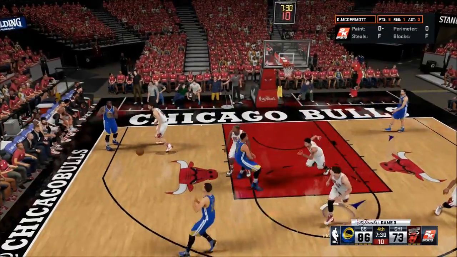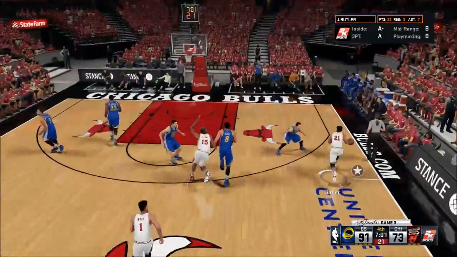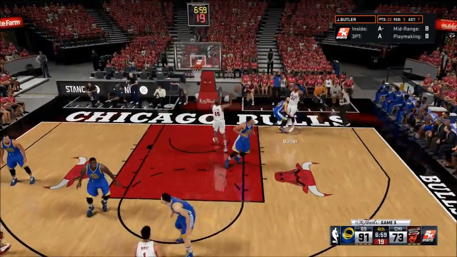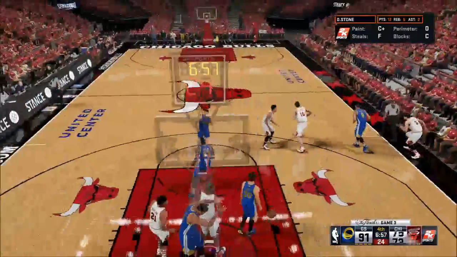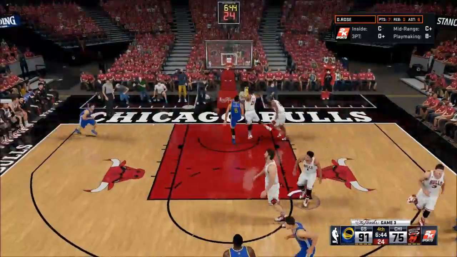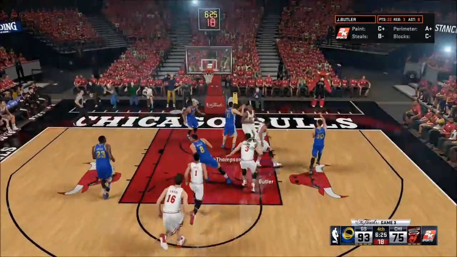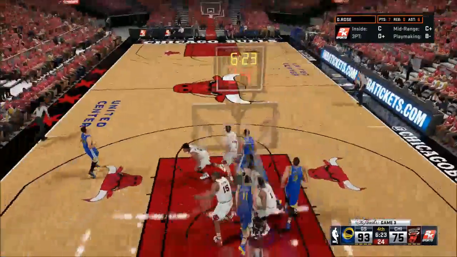Draymond Green has it now. Gives it to Steph Curry. A double closeout, hand in his face. He's just unconscious from there. He gets that to go. Jimmy Butler trying to keep us alive. Gives it to Diamond Stone, one-handed flush. Hits a 16-point game. Here's JaVale McGee just crossing up. That's just not real. JaVale McGee wouldn't be able to do that. Here's Steph Curry. He's going to go on the break. Passes to Klay Thompson. They're up by 20 points.